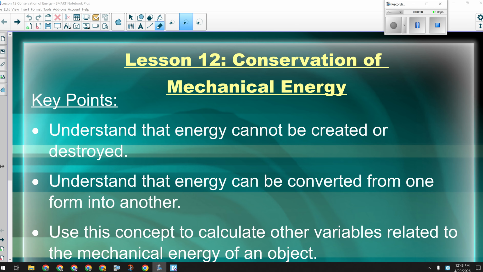Why? Because the law of conservation of energy hasn't changed. It still says energy can't be created and energy can't be destroyed. So yeah, there's not really much more we can do with it, understanding that initial mechanical and final mechanical are going to be equal unless you do work, which we already covered.